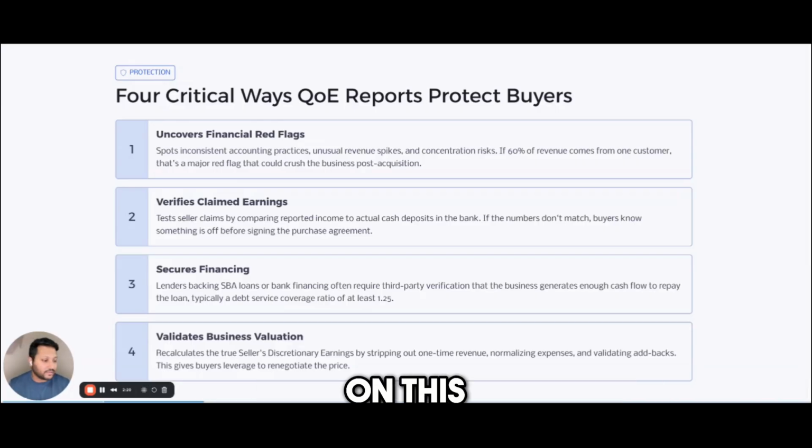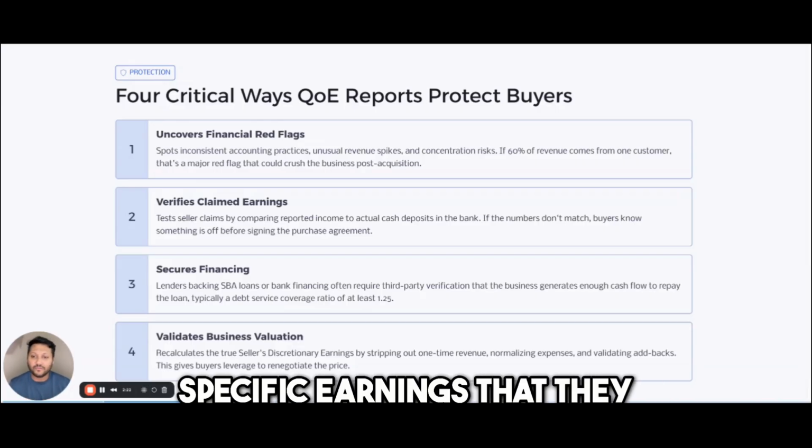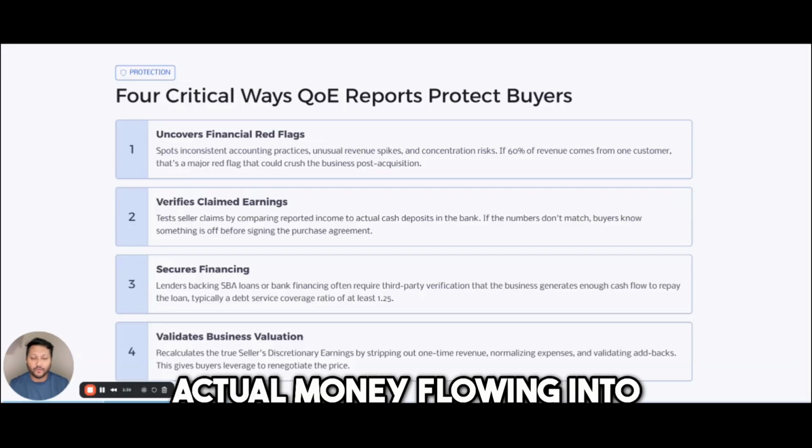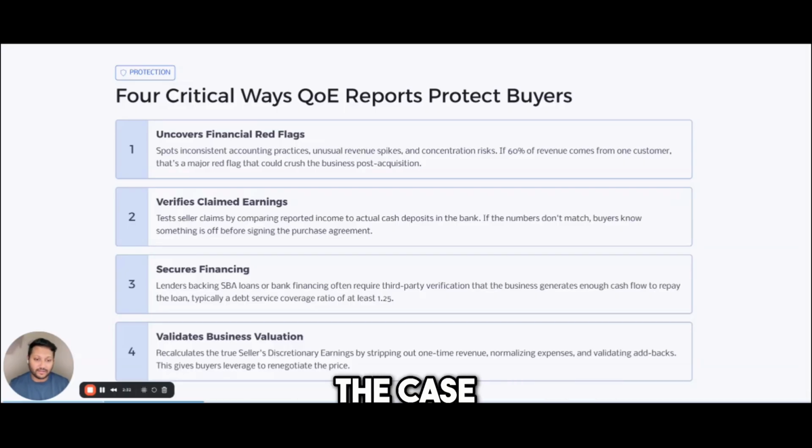Second, our job is to verify the claimed earnings. I kind of touched on this. Sellers claiming there is specific earnings that they see on a monthly, annual basis. Our job is to go back through all the records, the bank statements, actual money flowing into the bank to figure out if that is the case.